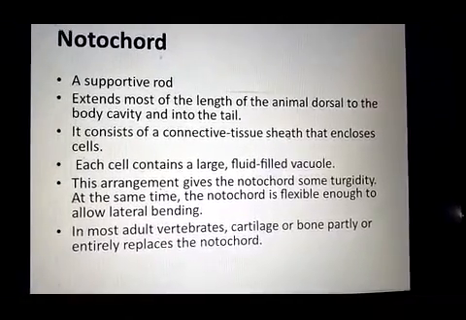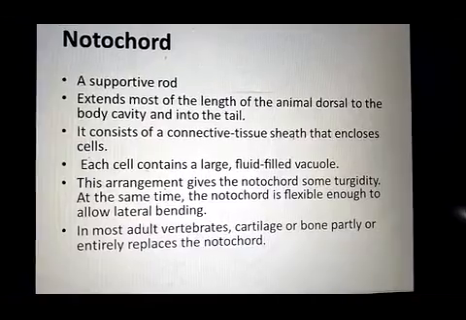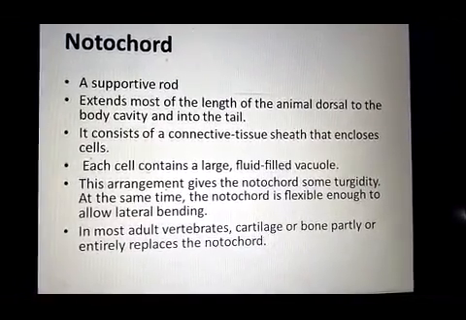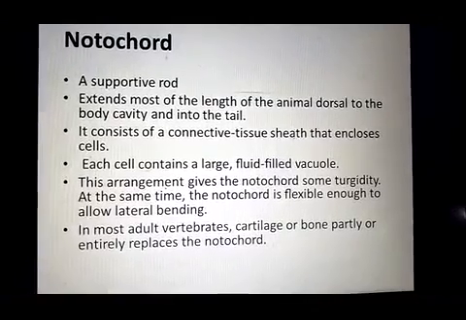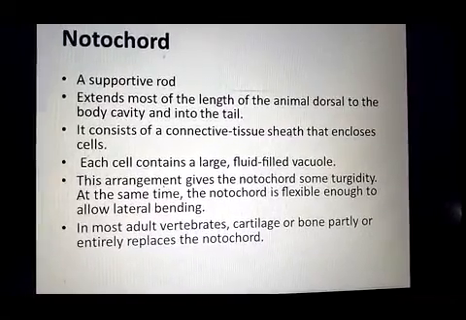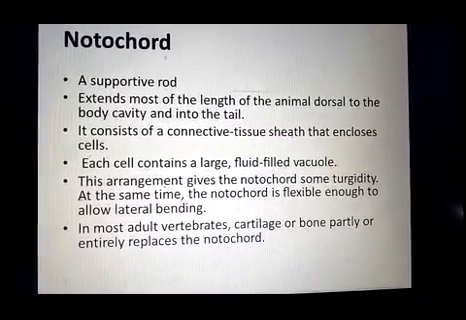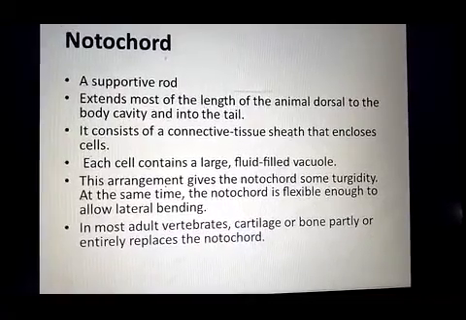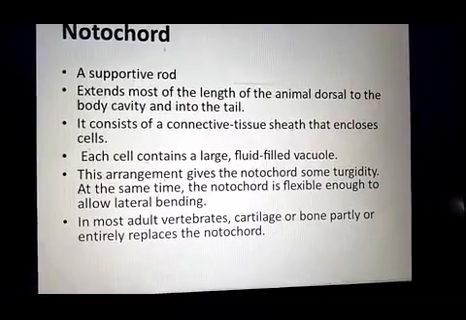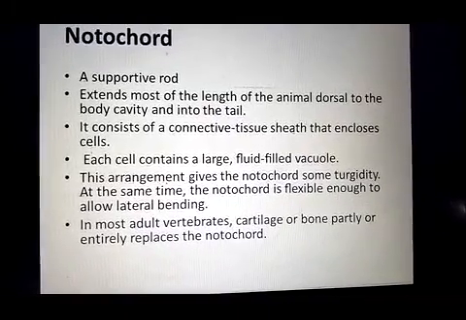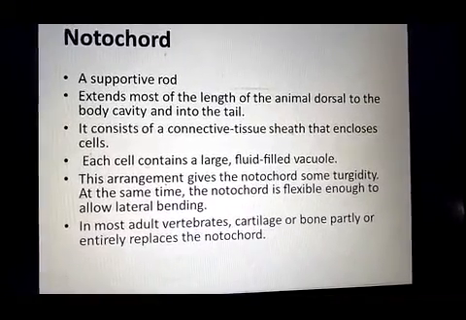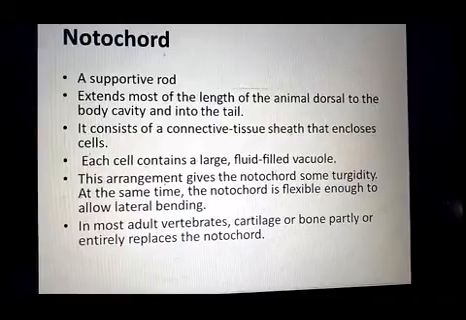It is made up of connective tissues arranged in the form of a sheath, and inside these connective tissues cells are present, and these cells contain large fluid-filled vacuoles. These vacuoles and this arrangement of the cells provide turgidity to the notochord. As a result of this turgidity, the notochord provides support to the body of the animal. The notochord is present from the anterior side up to the post-anal tail.